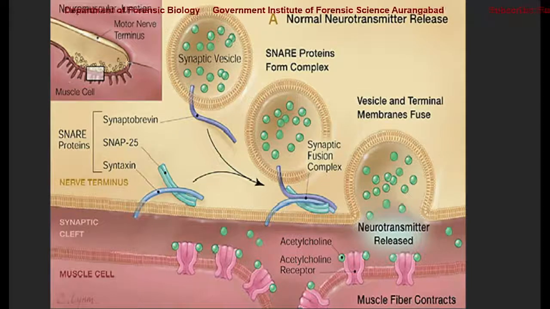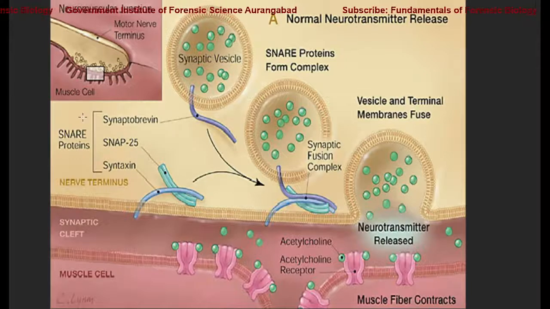So when the nerve cell gives the signal in the form of acetylcholine, this acetylcholine has to interact with the muscle, and for interacting they require these SNARE proteins. These fibrous proteins, here we can see, are synaptobrevin, SNAP25 and syntaxin.